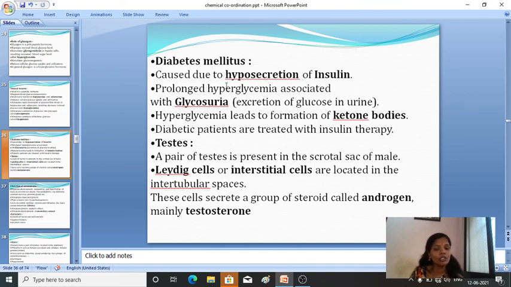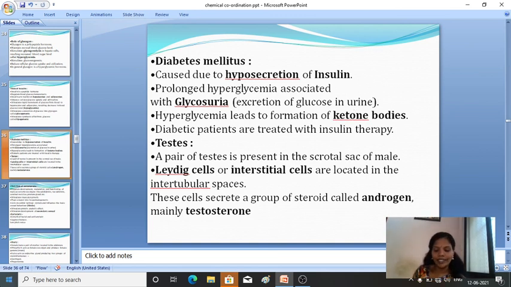It is mainly caused due to hyposecretion of insulin and the prolonged hyperglycemia associated with glycosuria, which is the excretion of glucose in urine. Hyperglycemia leads to the formation of ketone bodies. Diabetic patients are treated with insulin therapy.